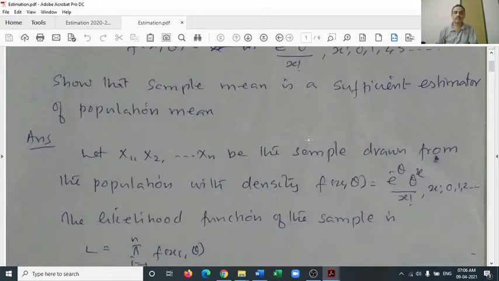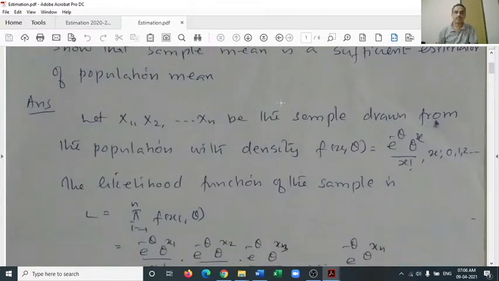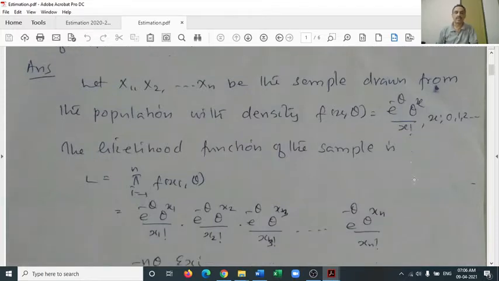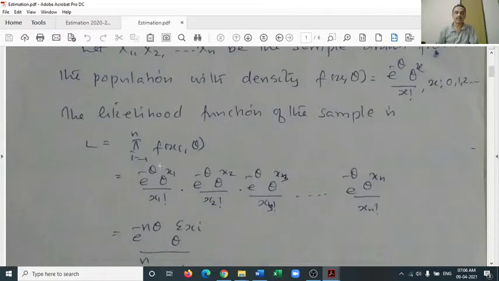Now to show sample mean is a sufficient estimator of population mean, first of all we'll consider the sample x1, x2, etc. xn, a set of variables representing the sample that was drawn from the respective population, with the density f(x, theta), e raised to minus theta, theta raised to x by x factorial. Now its likelihood function is given by the product over i equal to 1 to n of f(xi, theta).